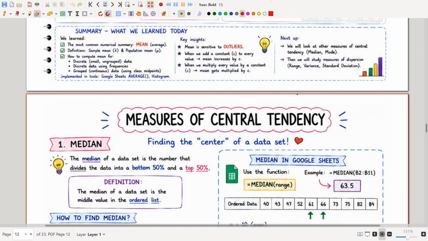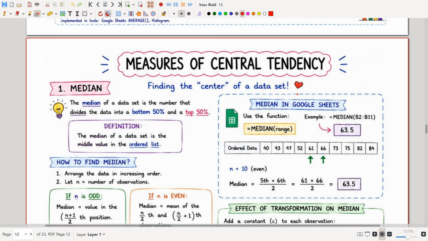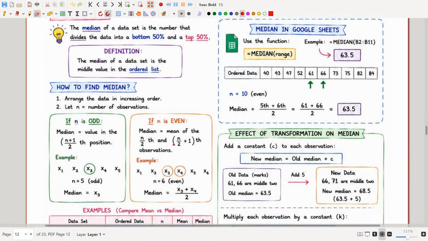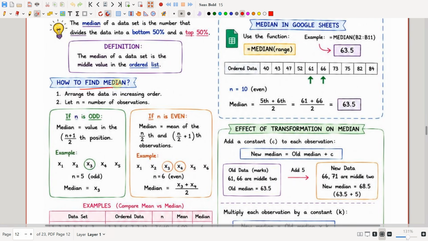Okay, so now let's move to measures of central tendency. Measures of central tendency means we will be finding the center of the data set. So whenever we are coming to a center, we will be using the median. The median of the data set is the number that divides the data into a bottom 50% and top 50%. The median of the data set is the middle value in the ordered list. So how to find the median? Remember, whenever you are asked to find the median, you have to compulsorily arrange the data in increasing order.